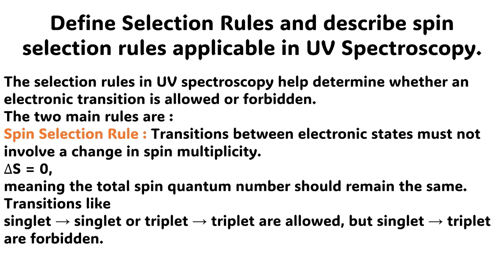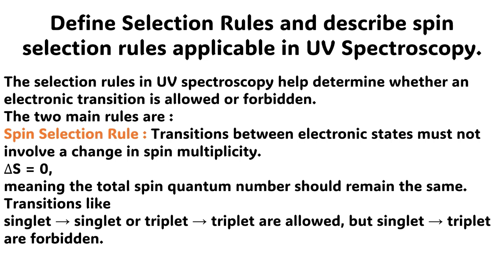The next question is, define selection rules and describe spin selection rules applicable in UV spectroscopy. The answer to this question is very simple. From the name it is very clear that these are the rules that help us to make a decision or a selection. The selection rules in UV spectroscopy help determine whether an electronic transition is allowed or forbidden.